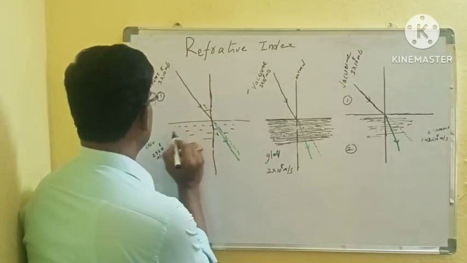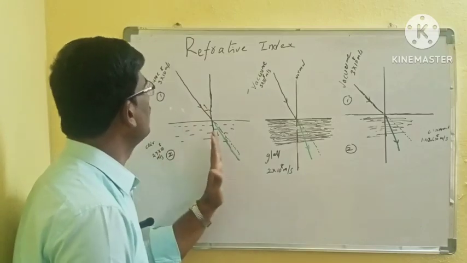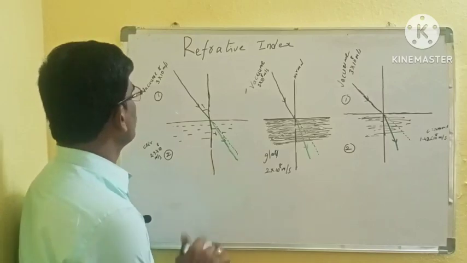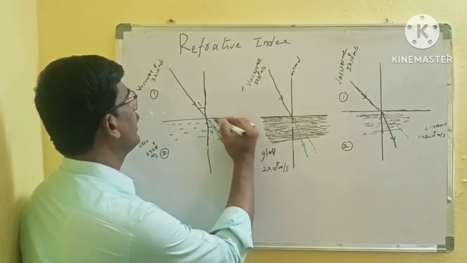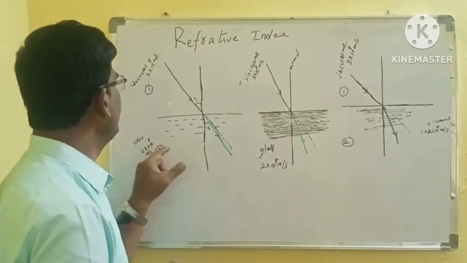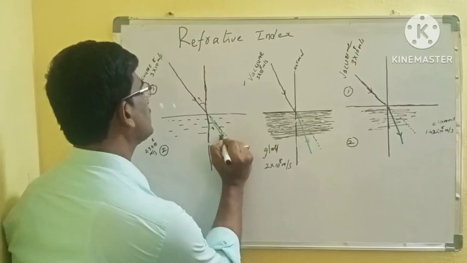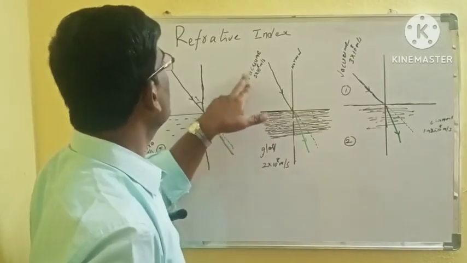But if light travels in the air medium, it will bend somewhat. Because air is there, it will bend towards the normal.